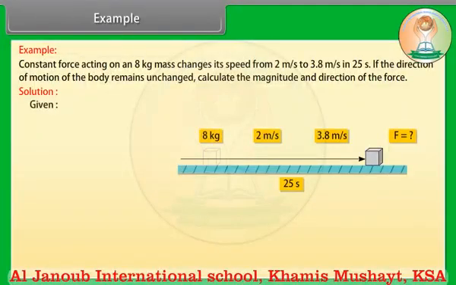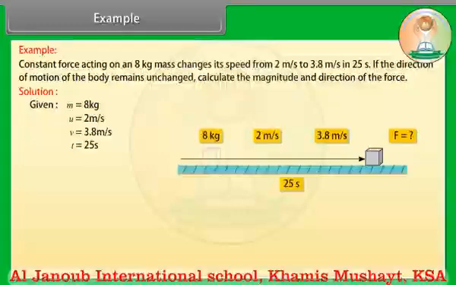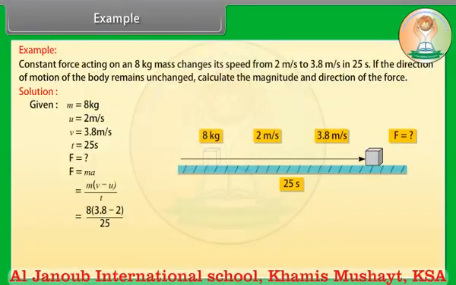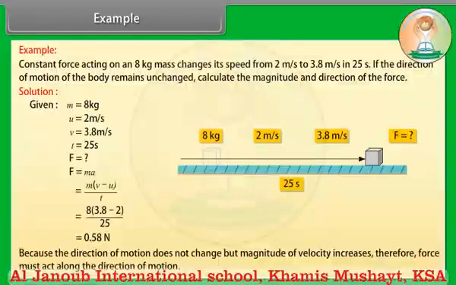Given values are: m is equal to 8 kg, u is equal to 2 meter per second, v is equal to 3.8 meter per second, t is equal to 25 seconds. F is equal to ma, which is equal to m into v minus u divided by t, which is equal to 8 into 3.8 minus 2 upon 25. Force is equal to 0.58 Newton. Because the direction of motion does not change but the magnitude of velocity increases, therefore the force must act along the direction of motion.